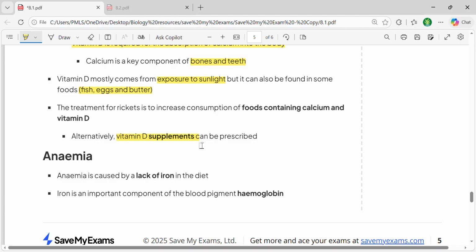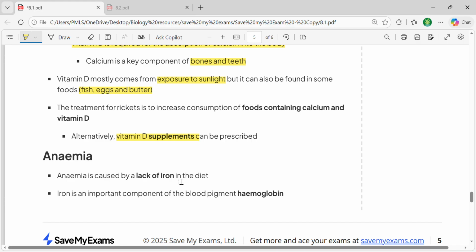And the third problem is anemia. Anemia is the term that we use in the case when enough blood or iron is not present. If iron is not present, it means that enough hemoglobin is not formed. So this is basically linked with the iron in your diet.